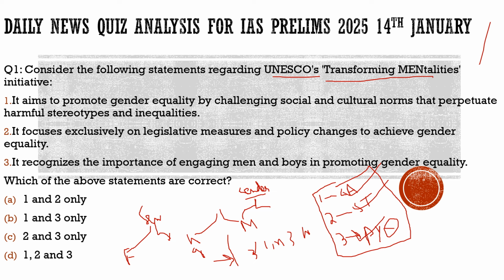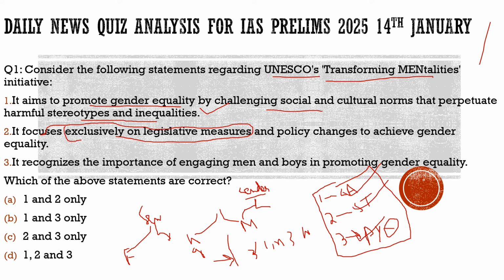Now let's try to understand more about it through this question. Here the question says, consider the following statements regarding UNESCO's transforming mentalities initiative. First, it aims to promote gender equality by challenging social and cultural norms that perpetuate harmful stereotypes and inequalities. 100% correct. This is what it is meant for. Second, it focuses exclusively on legislative measures. Totally incorrect.